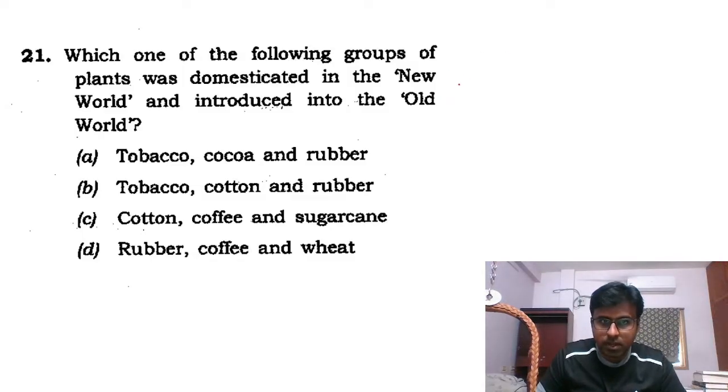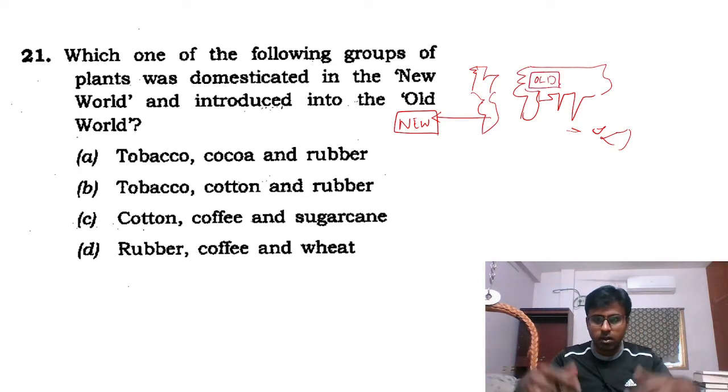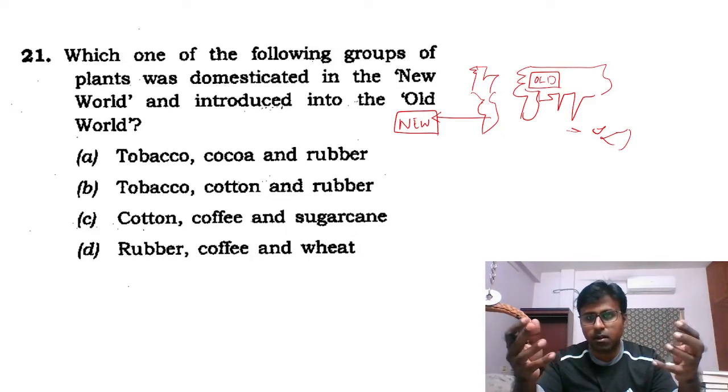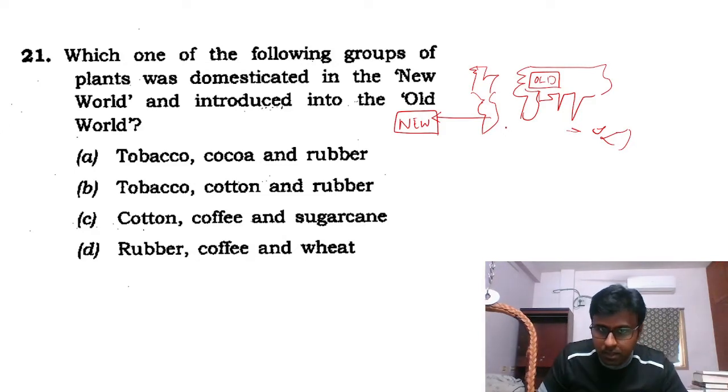So we'll start solving the next 20 questions in this video. If you happen to see, the only basic fact you should know is what the New World is and what the Old World is. If you knew this one basic thing, you could solve this. So the New World is South America, and the Old World is Europe. When the Europeans started colonizing, which you would study in world history for mains, they called themselves the Old World and the other places the New World. Simple. You should know this.